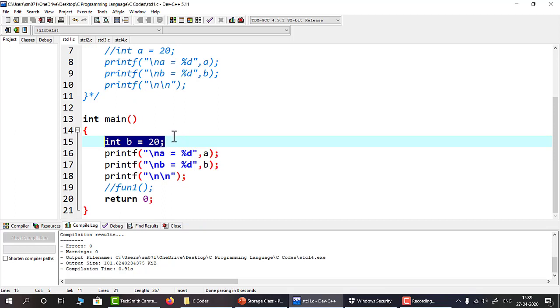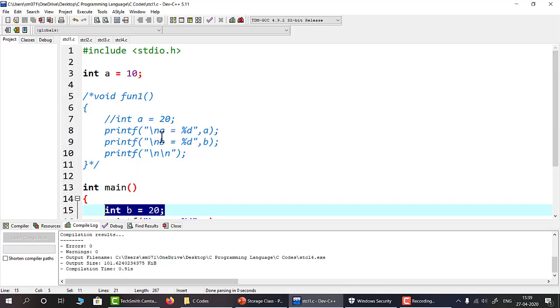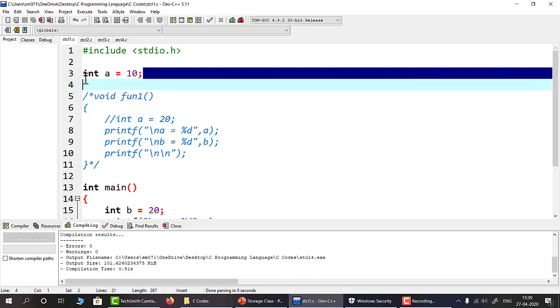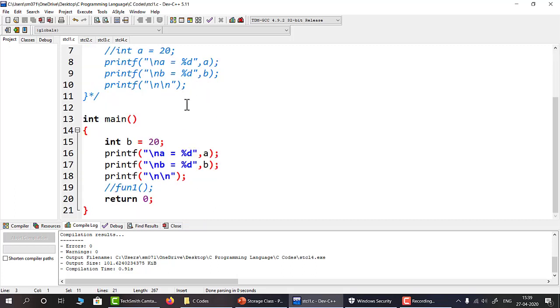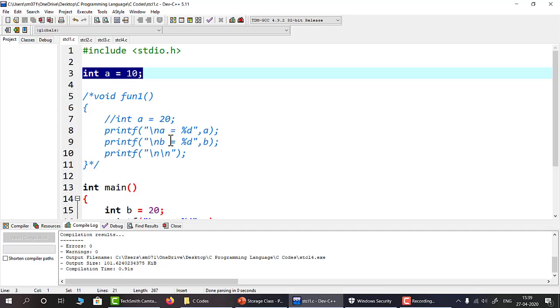It is of integer type and I have initialized it with the value 20. Now here a is initialized with the value 10. The variables which are declared within a function are called local variables, and the variables which are declared outside of any function are called global variables.